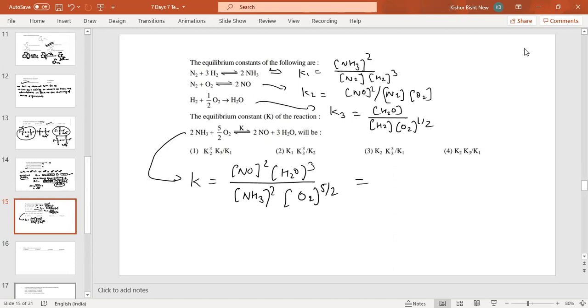Now, what we need in the upper space? We need NO. NO is in the K2, and it needs a square, that we are having a square. Second, H2O we are having in a cube, and then O2 in a simple case. So now you write K3, and it is in the form of cube. We need NH3 in the upper, so it will be K1. So your answer will be K2 into K3 cube upon K1. K2 into K3 cube upon K1. Option number C is correct.